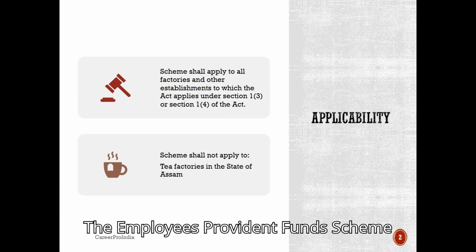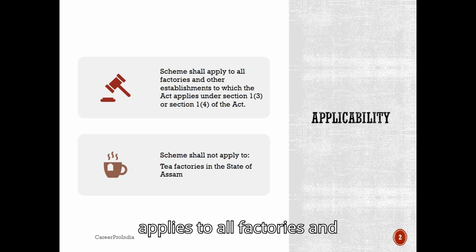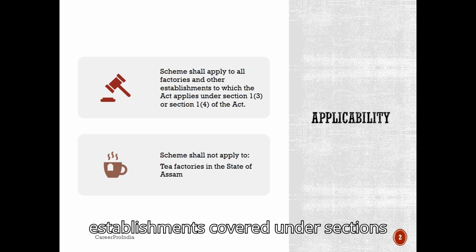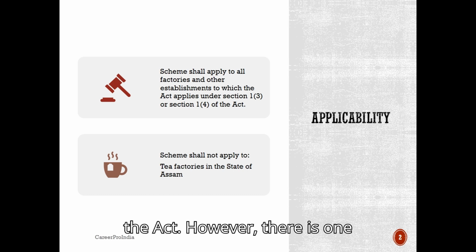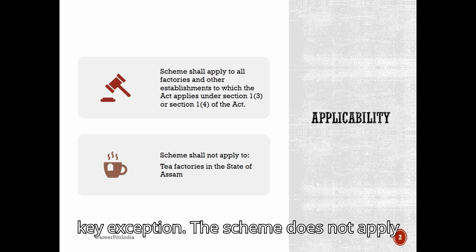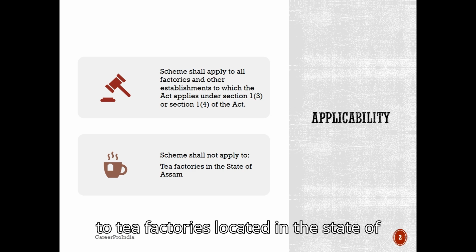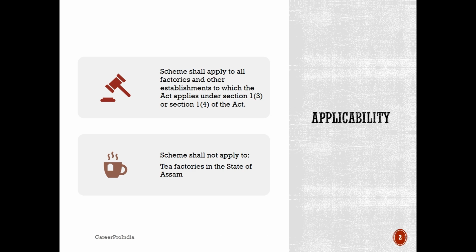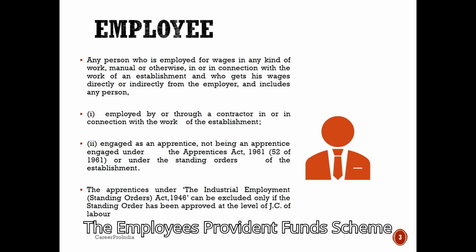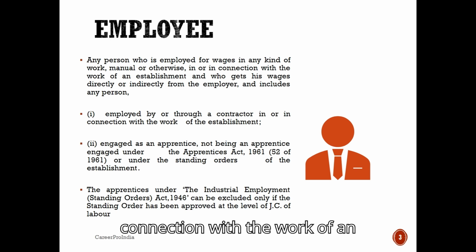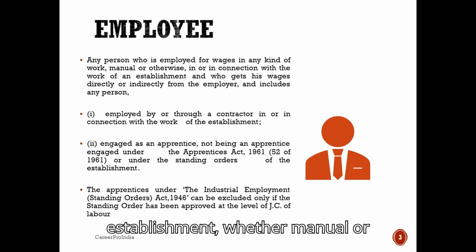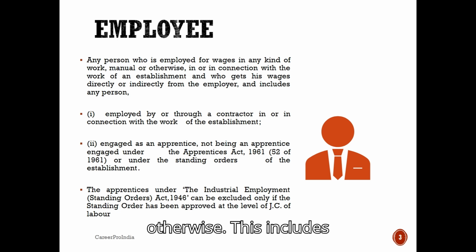The Employees Provident Funds Scheme applies to all factories and establishments covered under Sections 1(3) or 1(4) of the Act. However, there is one key exception: the scheme does not apply to tea factories located in the state of Assam. The scheme covers any person employed for wages in connection with the work of an establishment, whether manual or otherwise.